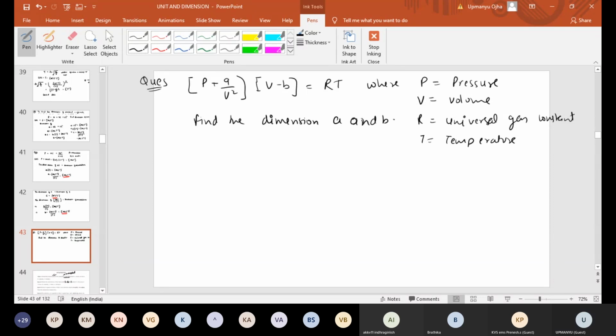Dimension of A and B. This is the van der Waals equation.